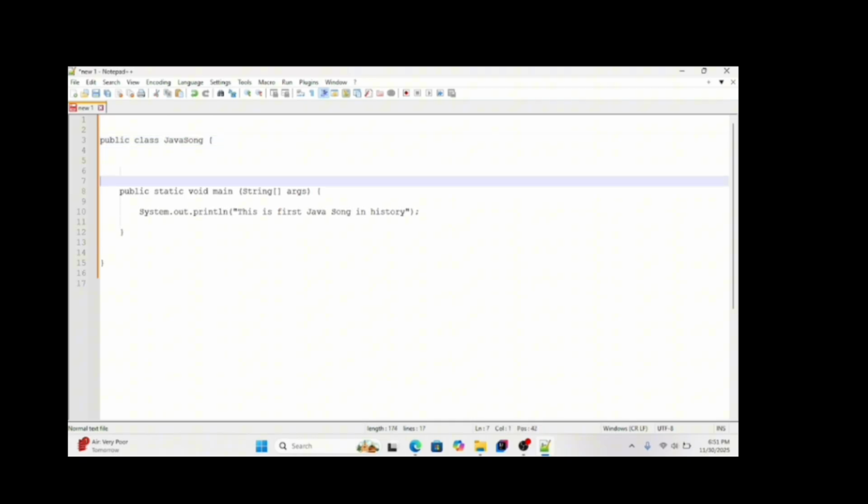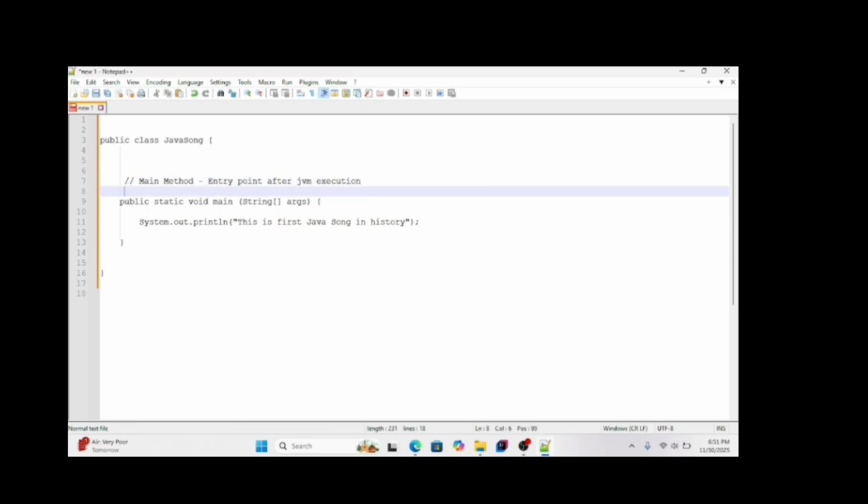We will see this in detail in the object oriented lessons, when we learn what is a class and what is an object. For now, just remember that this is a Java class, or source code, where we are commanding the computer to print the first Java song in history to the console.